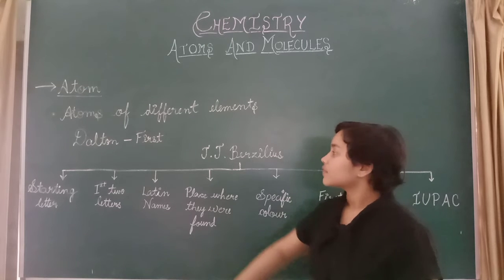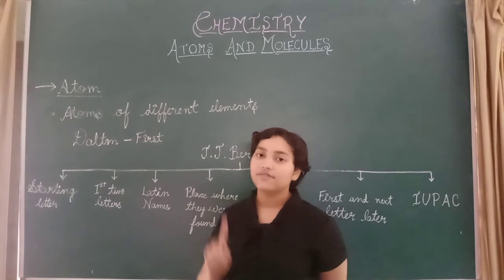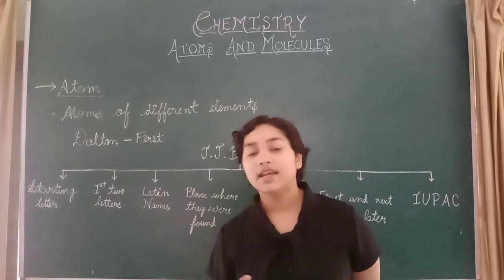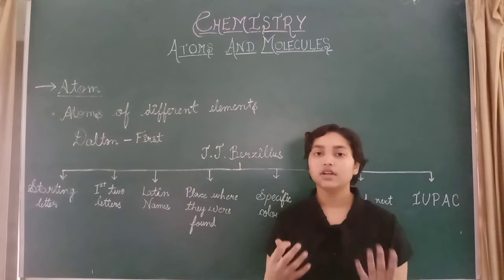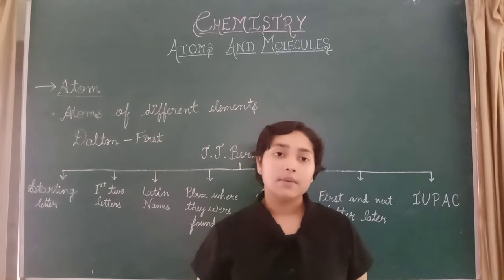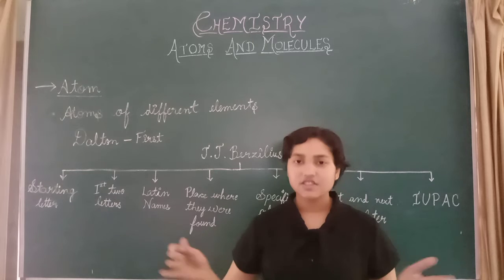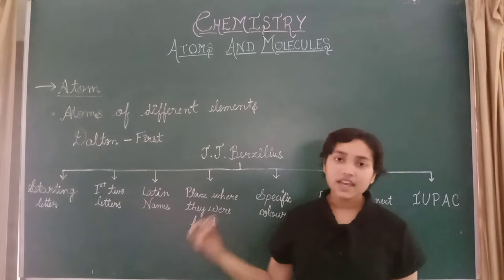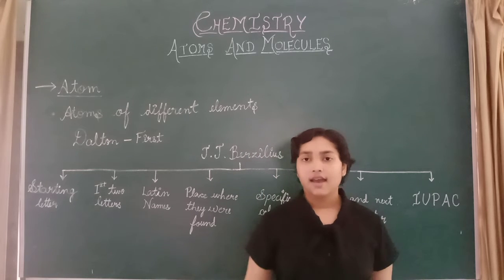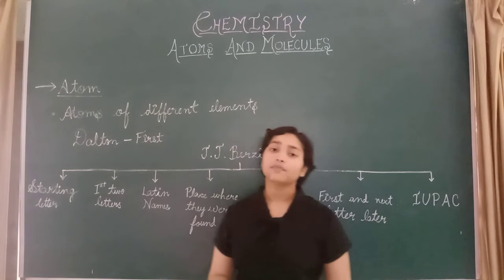Let's see now. John Dalton was the first person who discovered the process of writing short names for elements. These symbols are used to make long names very short. He used different symbols for gold, copper, tin, oxygen, etc.